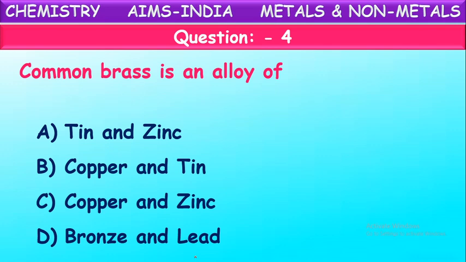We have seen just now. Brass is an alloy of copper and zinc. So it is copper and zinc. Bronze is an alloy of copper and tin. Brass is an alloy of copper and zinc. Okay, copper and zinc are mixed to form brass alloy.